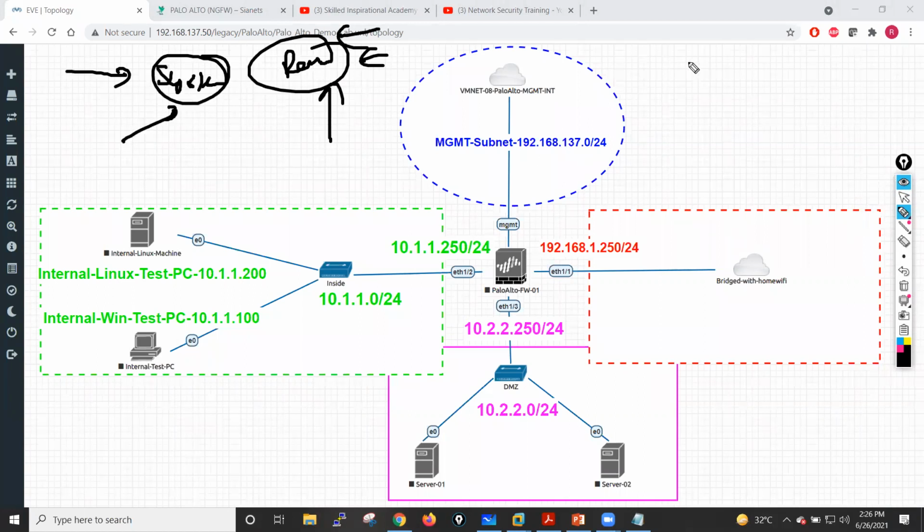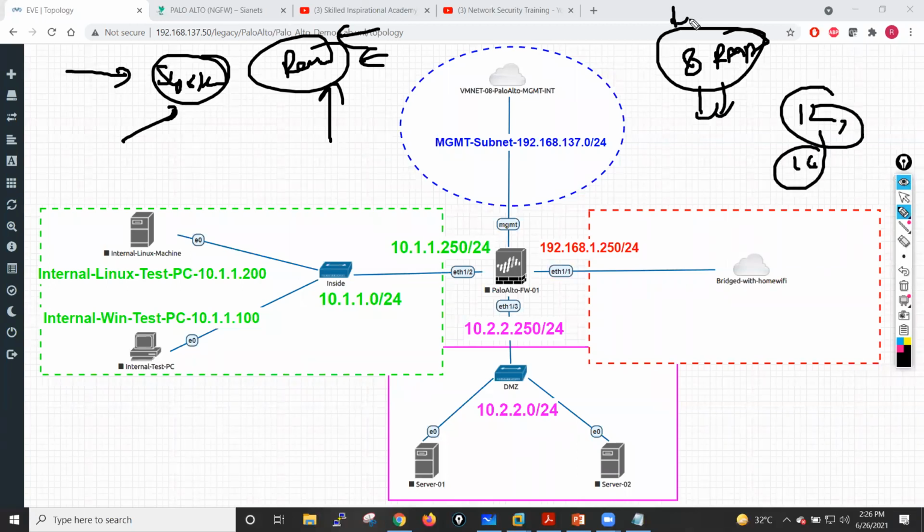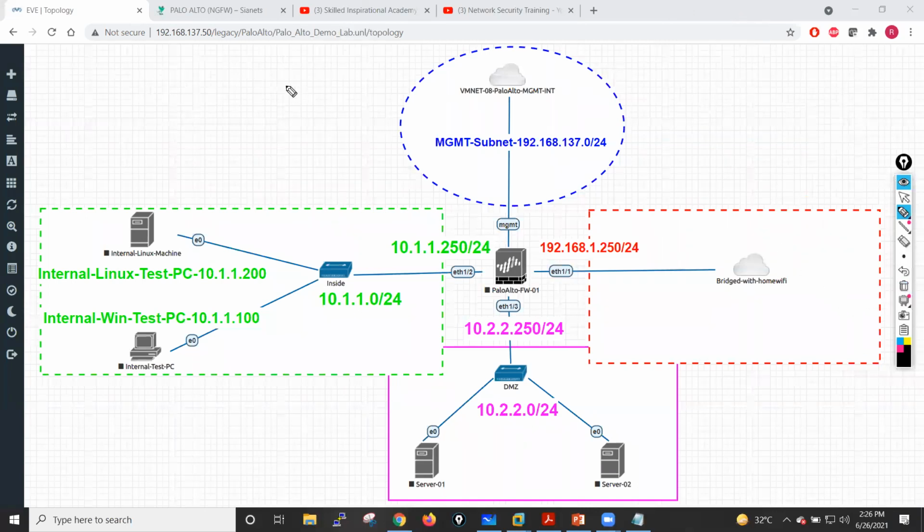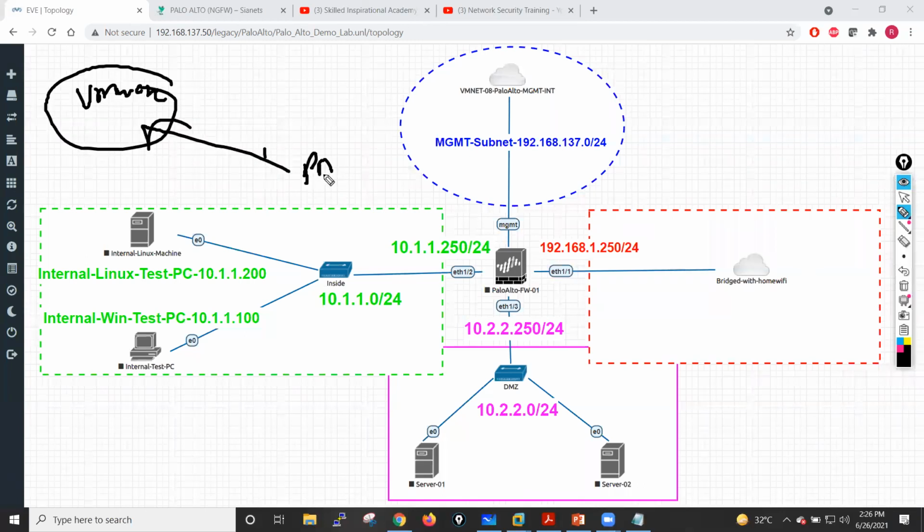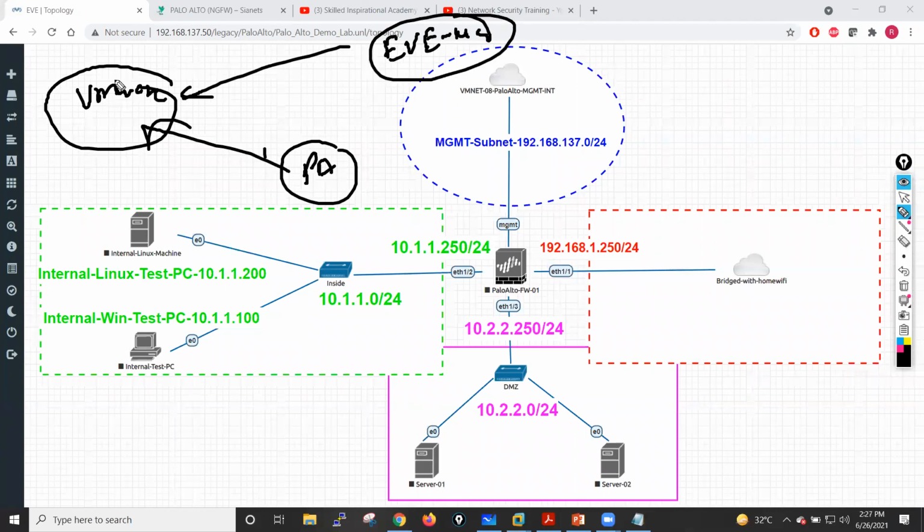For that, the minimum RAM is 8 GB. You need a minimum of 8 GB of RAM. If you have 12 GB or 16 GB, that will be great, but on 8 GB also you can do the Palo Alto lab. I will use two software for your labs. I will use VMware, and on this VMware I will install the Palo Alto OVA file, and also install EVE-NG on this VMware Workstation. So I will use EVE-NG and the Palo Alto OVA file for showing almost all your labs.